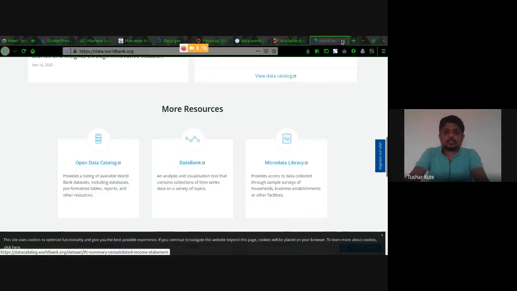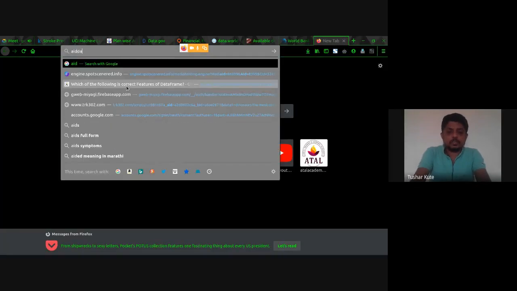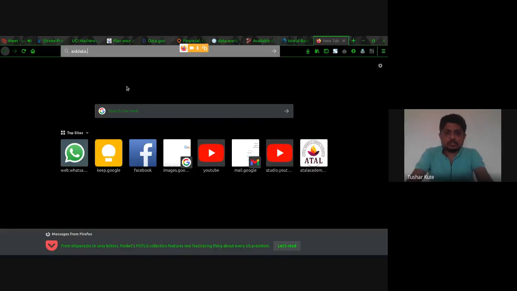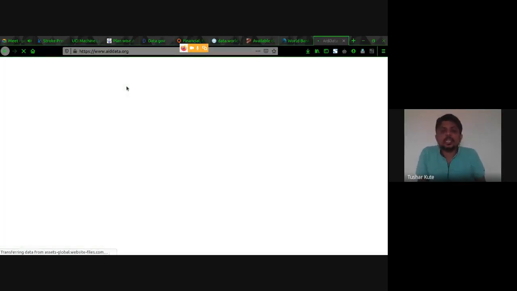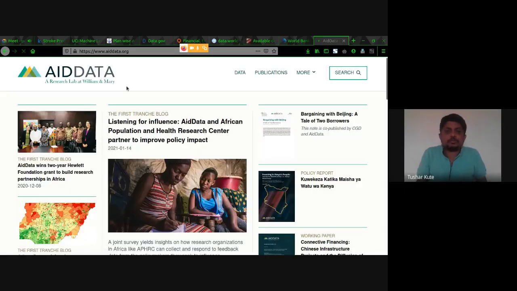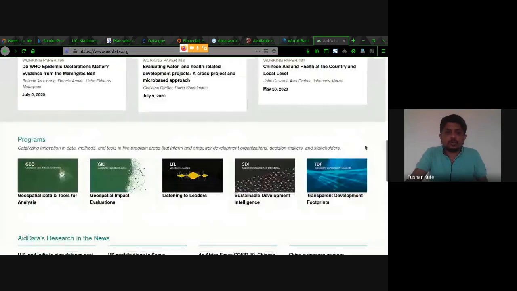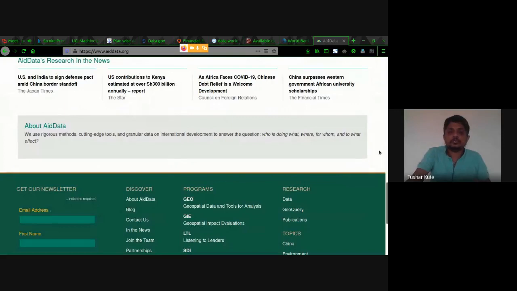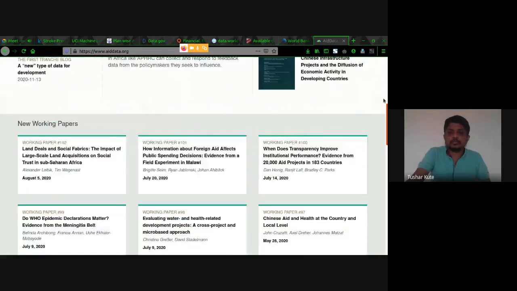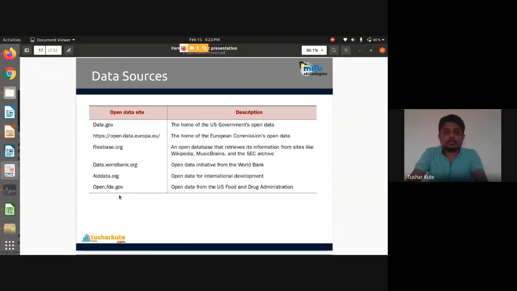Next is aiddata.org. International data sets that you can see. aiddata.org is also one of the websites you can download data sets from. It's from the research lab at William and Mary, and so many different data sets from around the world can be downloaded using AidData. Fine. And one more, open.fda.gov.